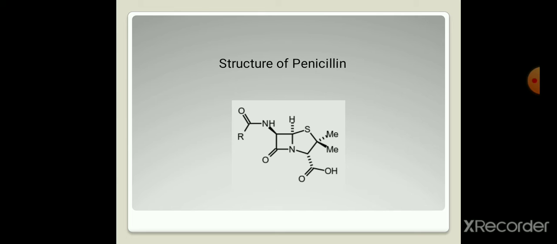And the presence of the R group, as R varies, the name also varies. These penicillins are of different types like penicillin G, penicillin K, depending upon the substituent of the R group. Specifically, penicillin is used as an antibiotic.